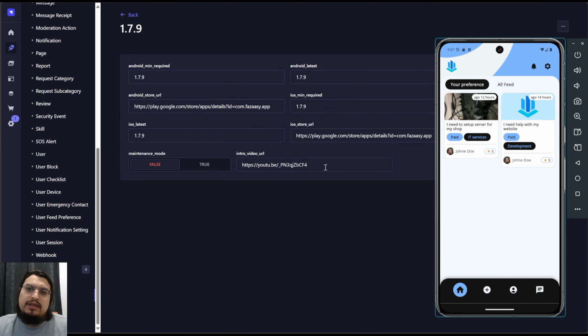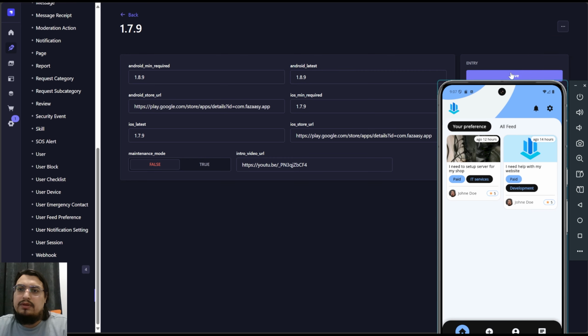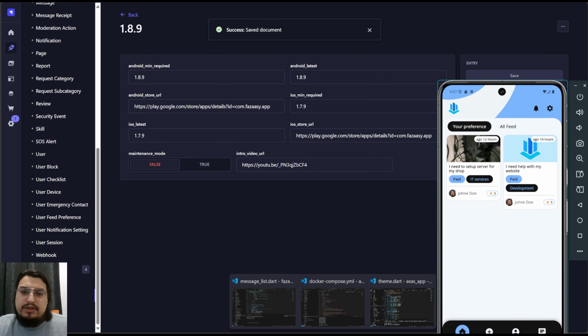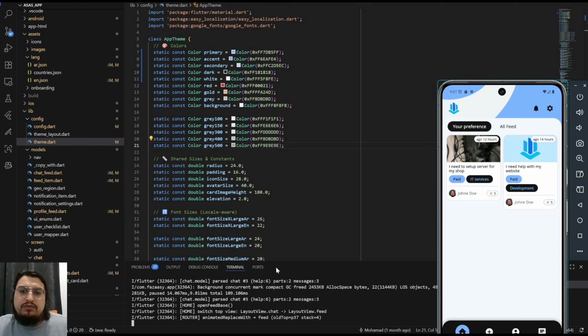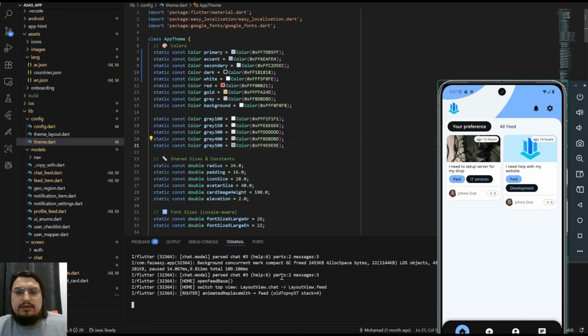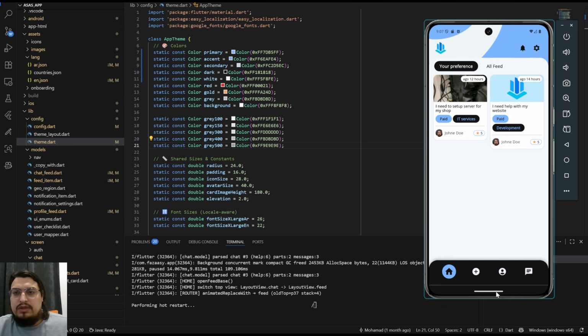As I mentioned, there is an intro video URL which they can update, but you don't have to push an update to the app to do so. And you can do version control, like let's add this to 8, let's bump it up to 8. Once this gets updated, the next time the user signs out, I didn't really need to force it.